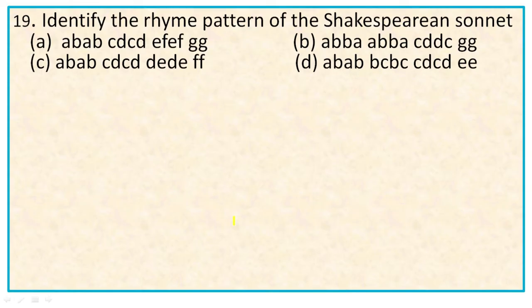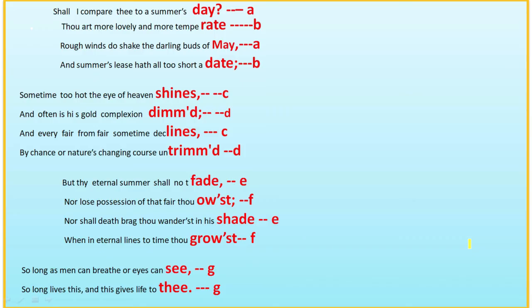Actually, Shakespearean sonnet consists of 3 quatrains and a couplet. So the rhyme scheme of Shakespearean sonnet, for the first quatrain we find ABAB, and for the second quatrain we find CDCD, and for the third quatrain we find EFEF, and for the concluding couplet we find GG.